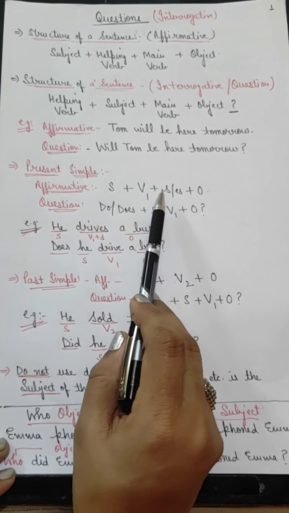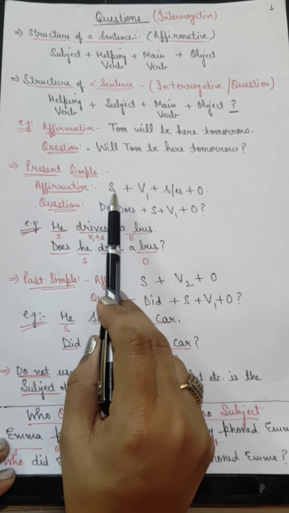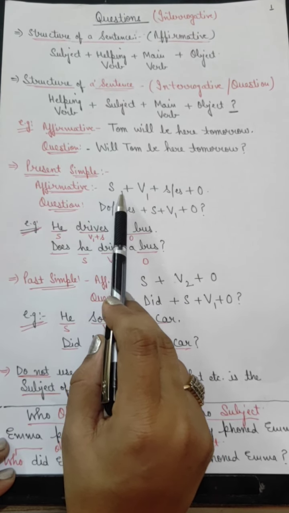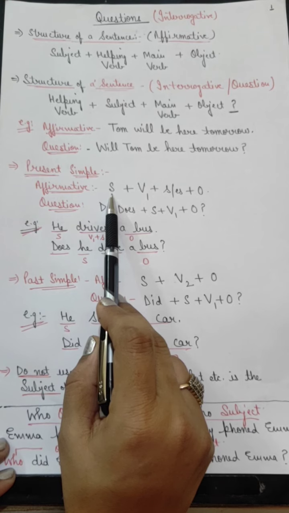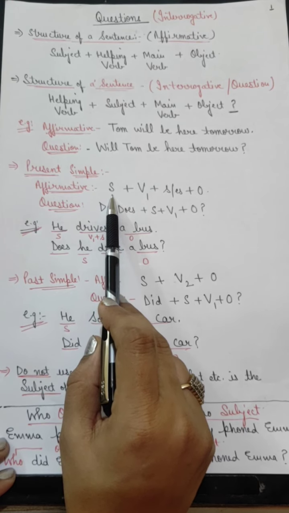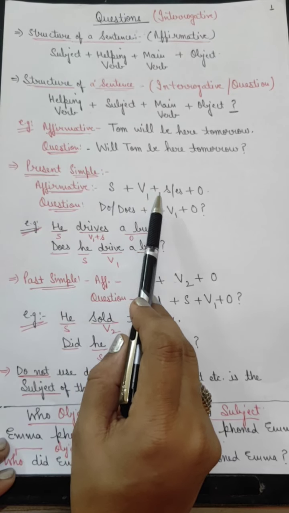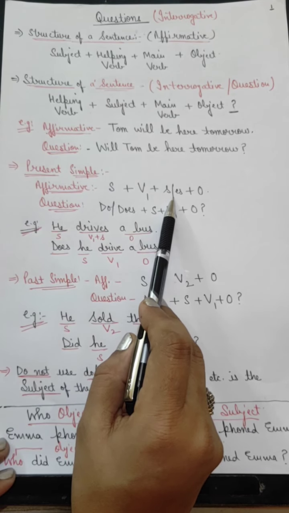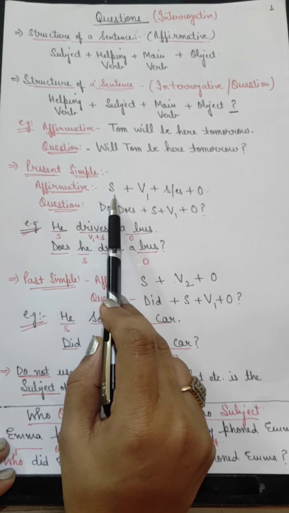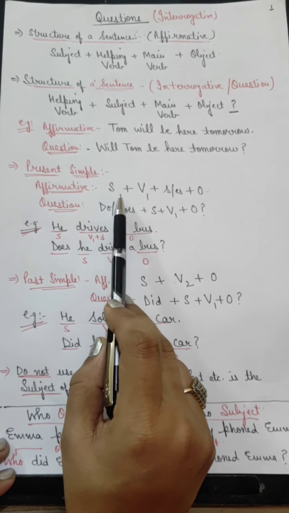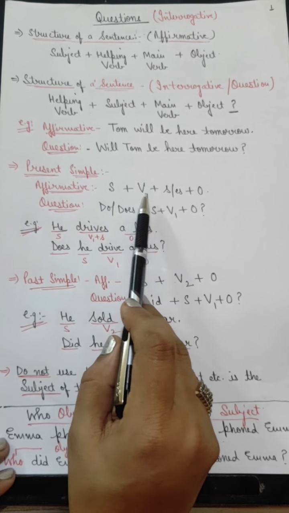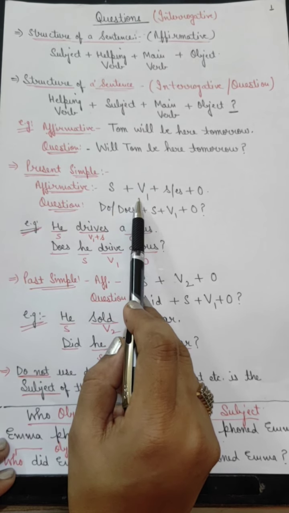We know that whenever the subject is third person singular, he, she, it, any name, etc., it is the verb's first form followed by s or es. But if the subject is other than third person singular, if the subject is I, we, you, etc., then we use only the first form of the verb.